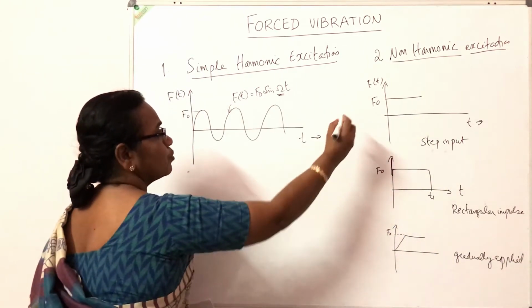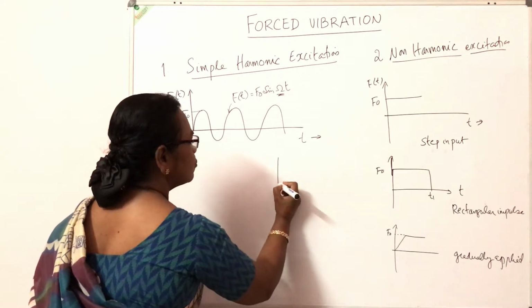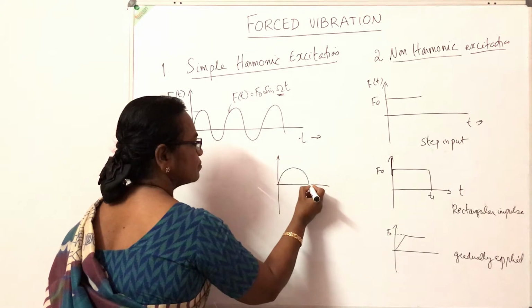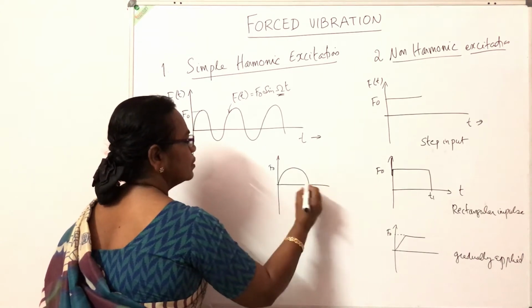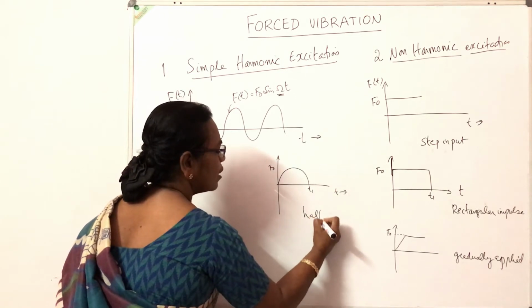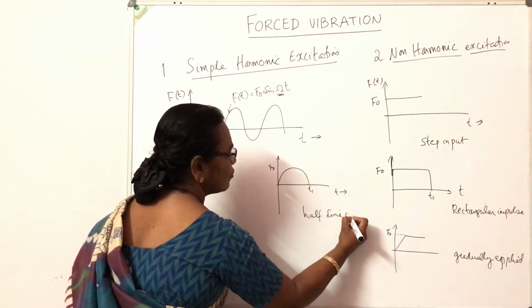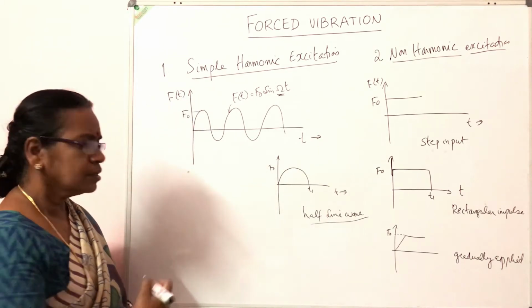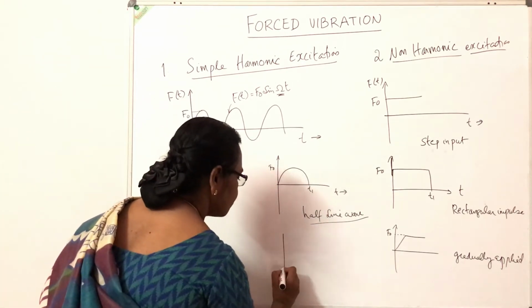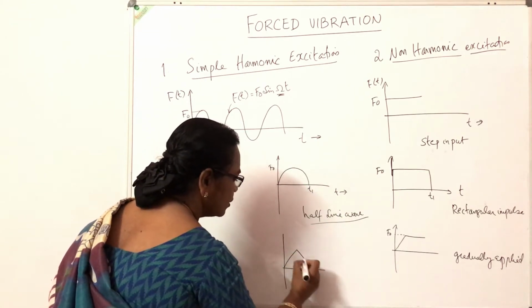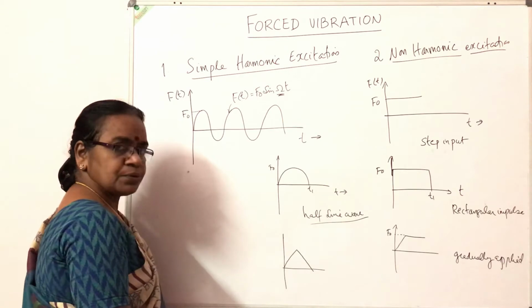Another case of non-harmonic excitation, the forcing function may be a function like this, F0, for a time t1. This is called a half sine wave. This can be a forcing function. Then the force can be like this. It starts from 0, gradually increases, is kept for a time t1, and then comes to 0.